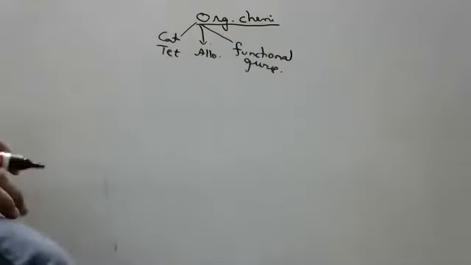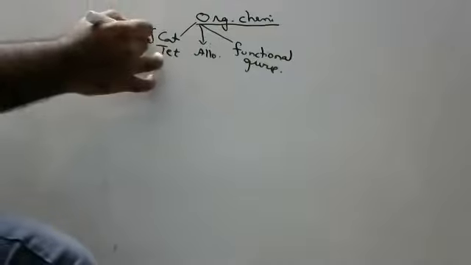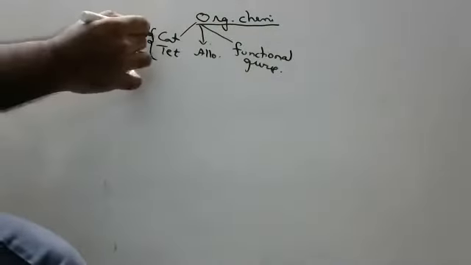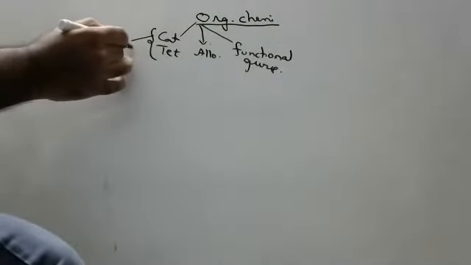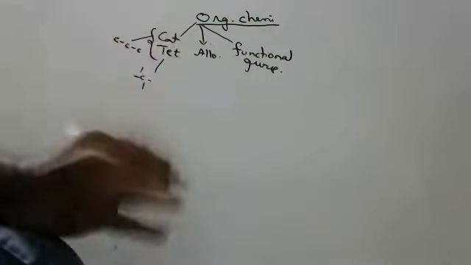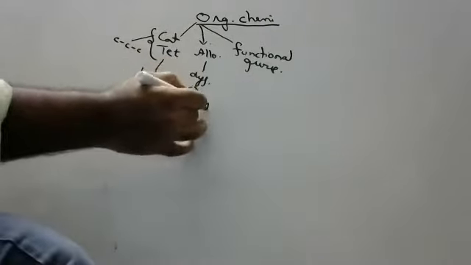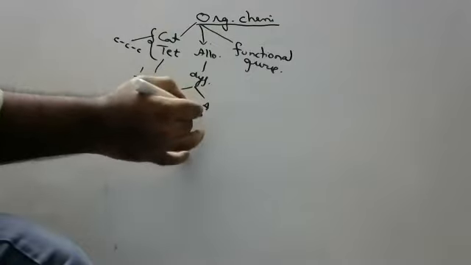What is meant by functional group? Okay, children, all these are basic things. If you know this, then you can go further in studying organic chemistry. Catenation and tetravalency, I hope all of you remember: catenation is the property of carbon to link with itself to form long chain carbon compounds. Tetravalency is also a property of carbon to form 4 covalent bonds. Allotropy is the existence of the same element in different forms. I also spoke about crystalline, amorphous, diamond, graphite, fullerene, coal, coke, all those things.